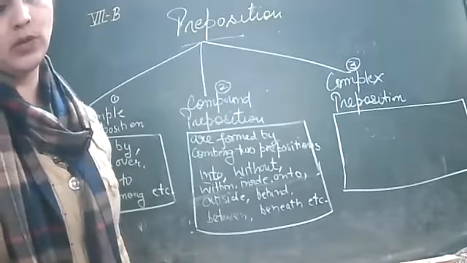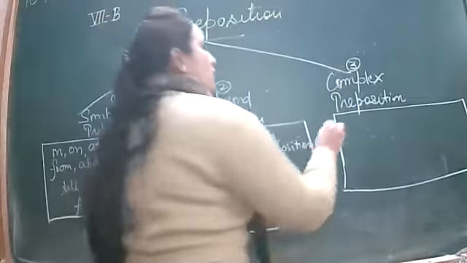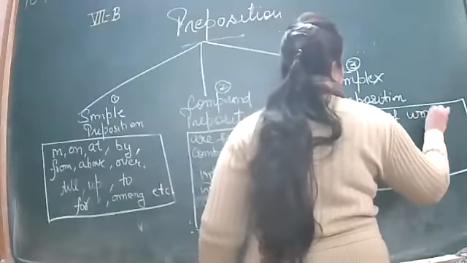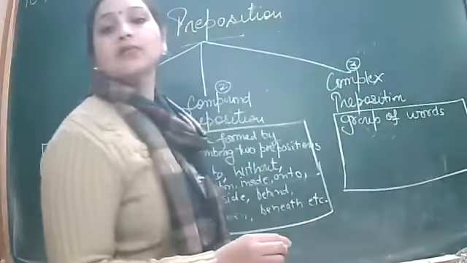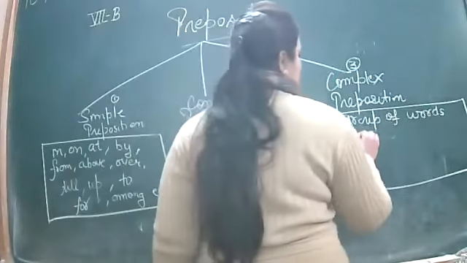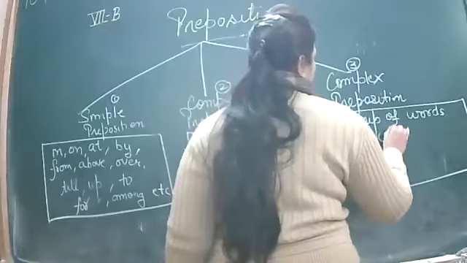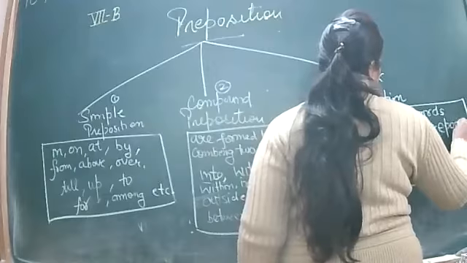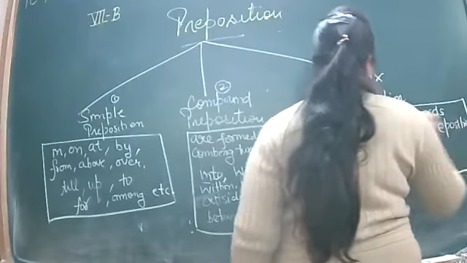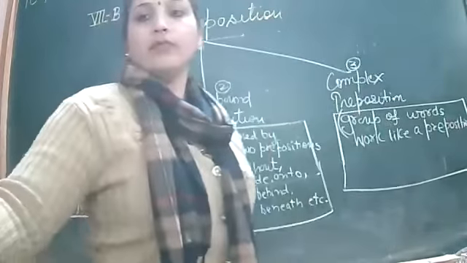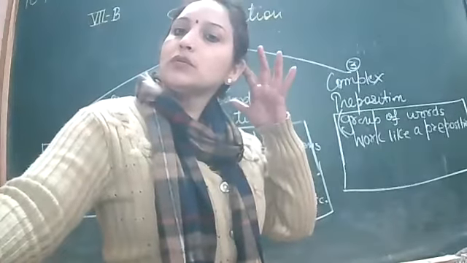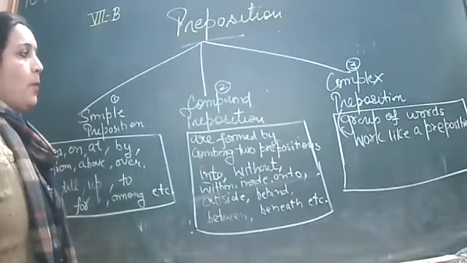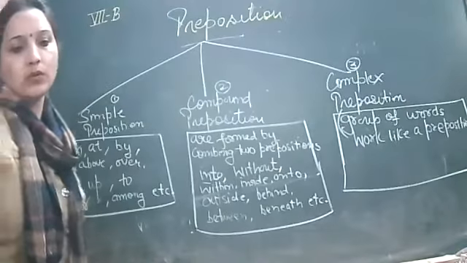Next we have complex preposition. Okay, complex preposition you can see is basically a group of words. A group of words is given, but it is working like a preposition. Group of words work like a preposition. Clear?